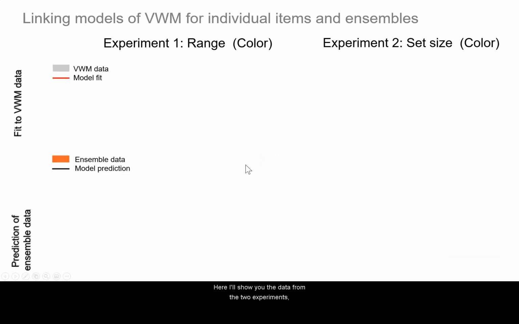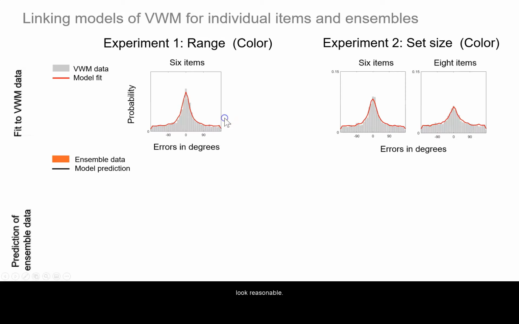Here I'll show you the data from the two experiments where we manipulated range in the ensemble task and set size. I'll begin by showing you the fit of the TCC model to the visual working memory data to demonstrate that these fits look reasonable. So this is the fit of the TCC model, which recall involves combining a psychophysical similarity function with d prime. As you can see, these fits look reasonable. But what we're interested in is the ability of this model to predict data on the ensemble task.